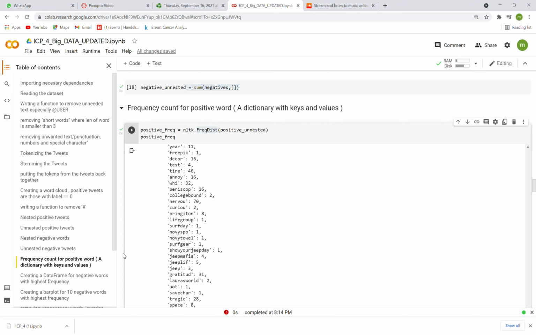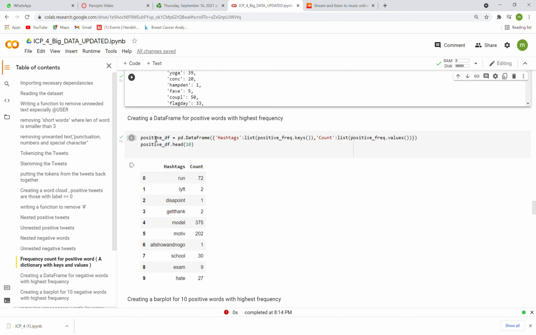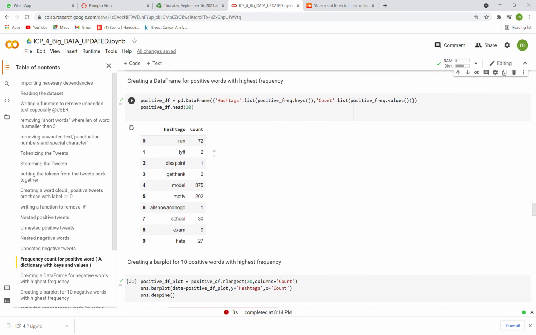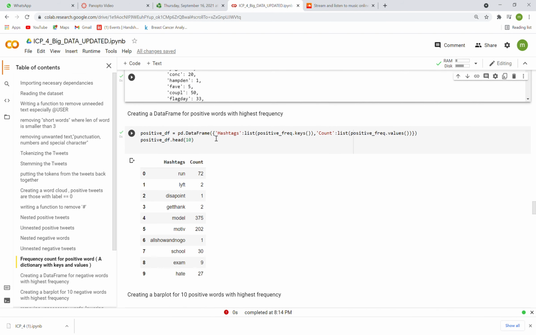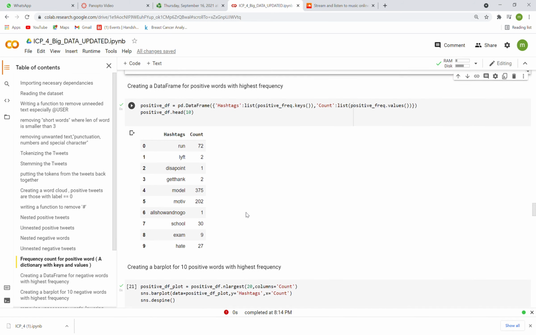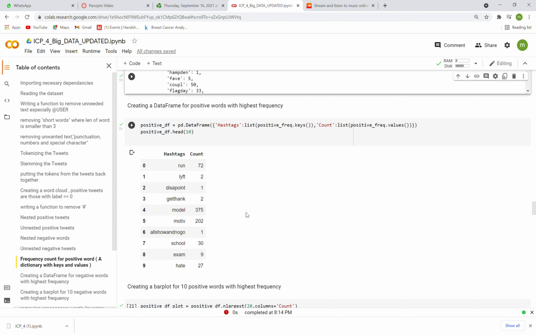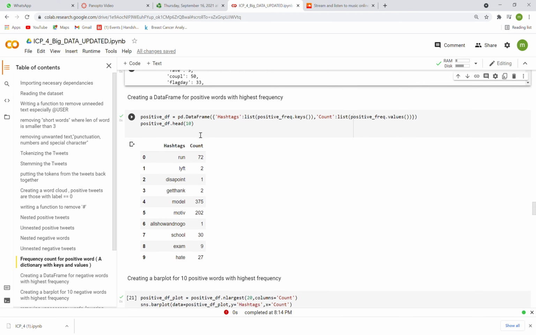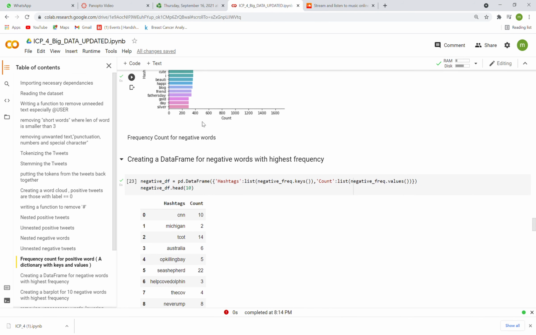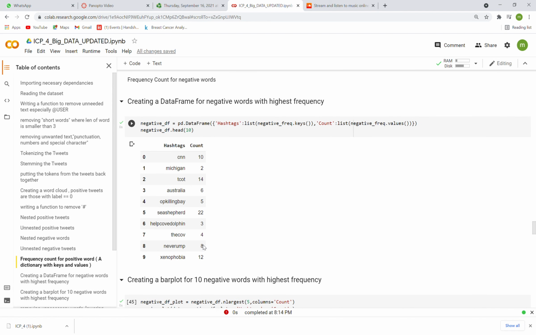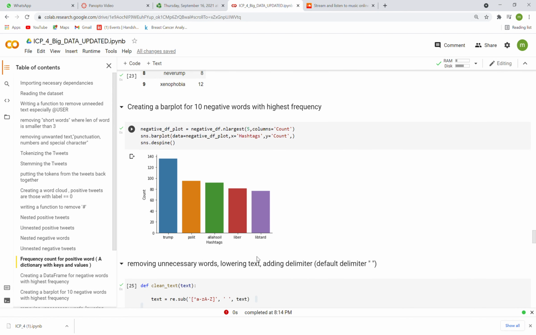This was just checking, so printed. If I just want to present those hashtags, I've counted the hashtags right above here. So if I want to present these hashtags in a bar form, in a histogram, I can do that too with the help of these functions. So these have been plotted above, and likewise negative words have been counted top 10, and then top 5 have been plotted with the hashtags.